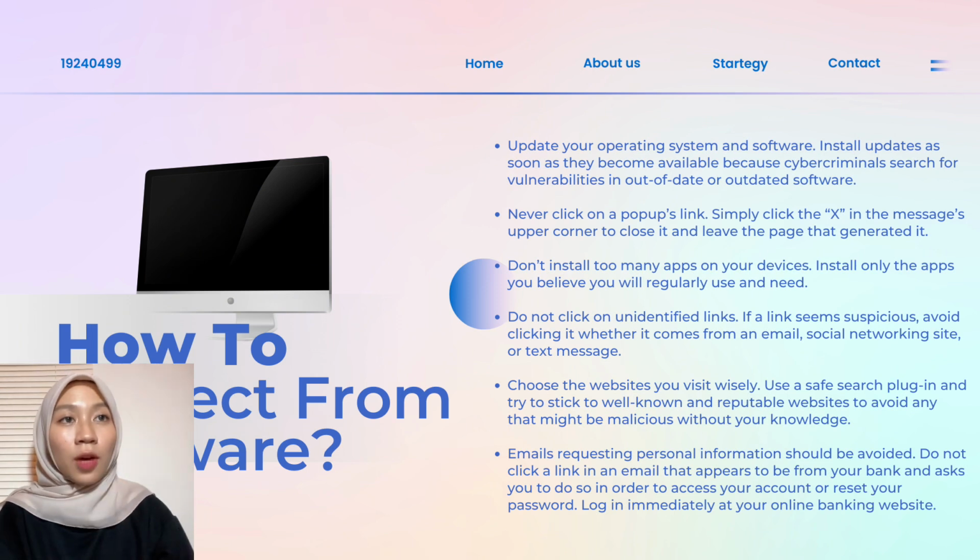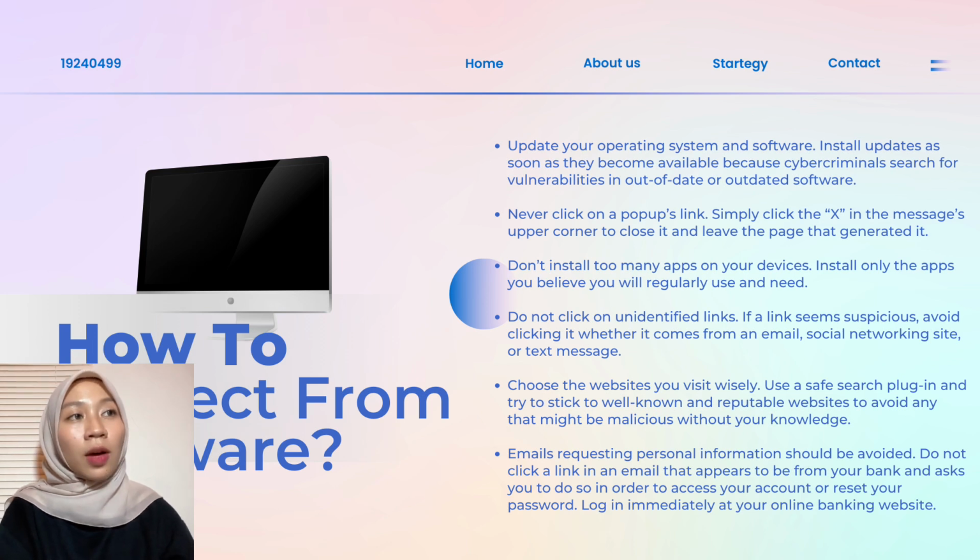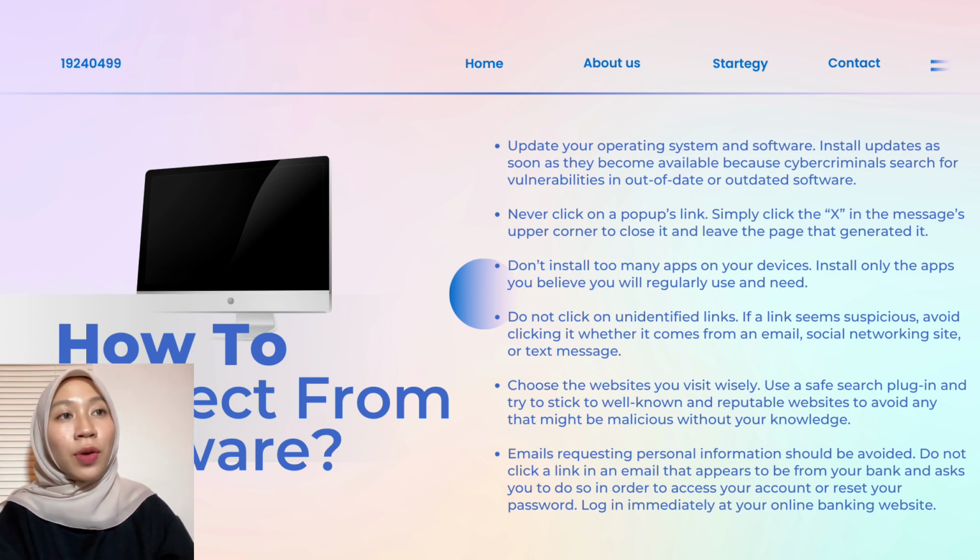How to protect from malware? One, update your operating system and software. Install updates as soon as they become available, because cybercriminals search for vulnerabilities in outdated software. Never click on a pop-up link. Simply click the X in the message's upper corner to close it and leave the page that generated it.